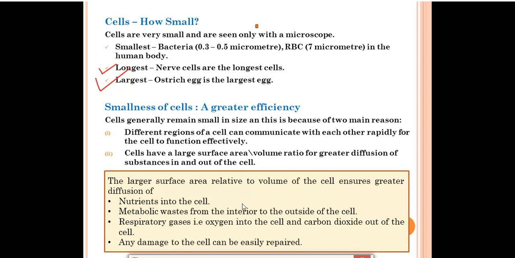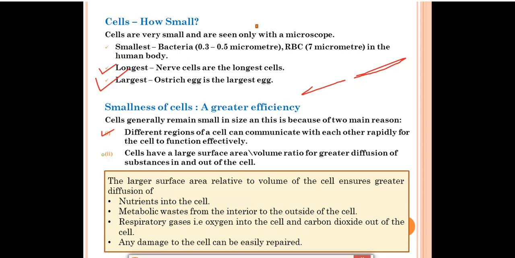The first thing, different regions of a cell can communicate with each other rapidly for the cell to function effectively. If the cells are small in size, what will happen? They can easily connect with each other. If suppose this is one cell and this is another cell, they can communicate with each other. They can exchange their materials, they can exchange information, and they can work properly if their size is small.